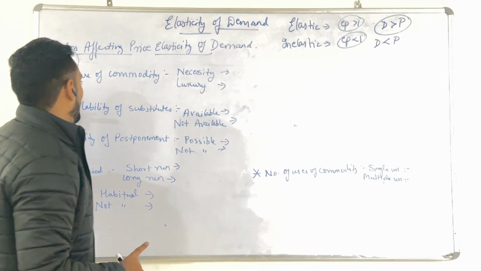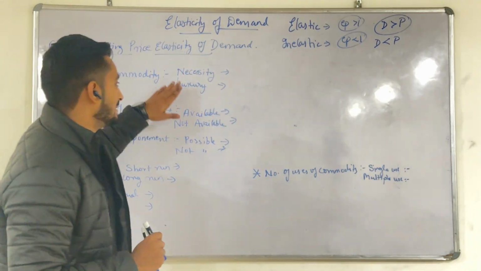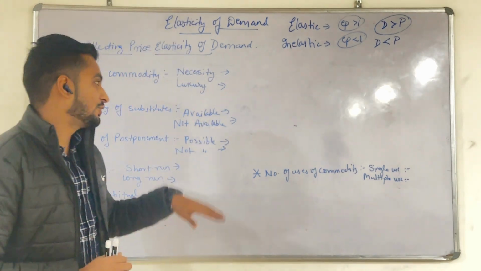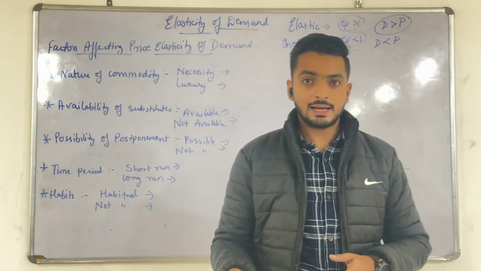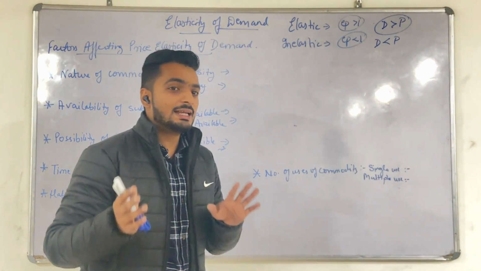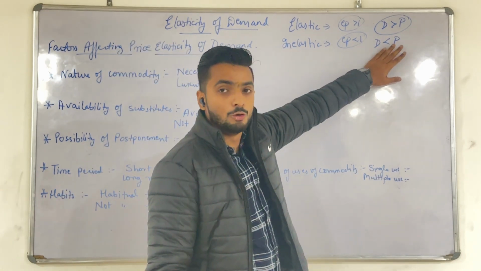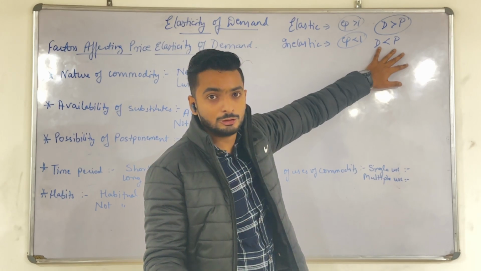That is the case of elastic and inelastic. Now, the first point is the nature of the commodity. There are two natures of commodity: necessity and luxury. Suppose the nature is necessity, like food and medicine. In the case of necessity, you will demand even at more price. If the medicine is 2000 rupees, you have to purchase it at 2000 rupees.